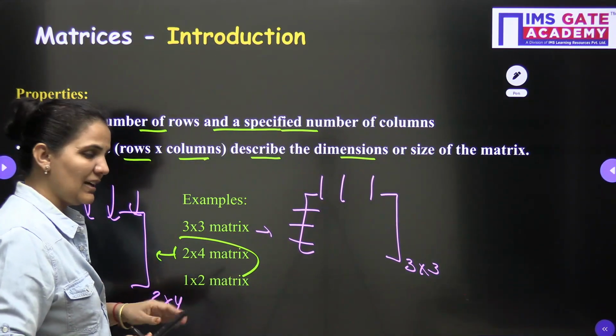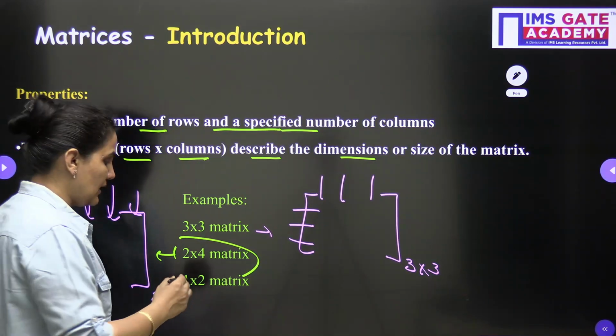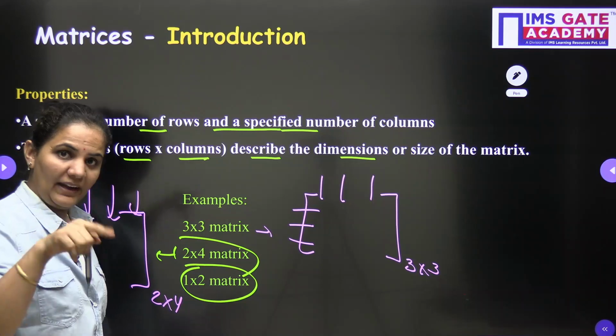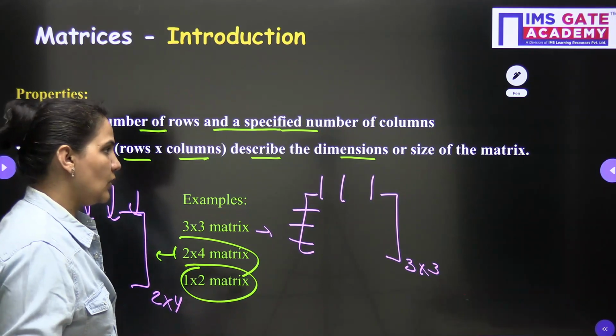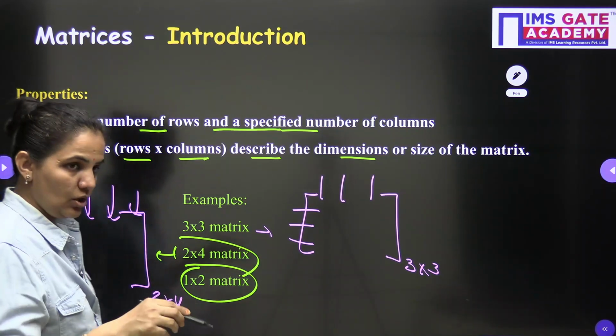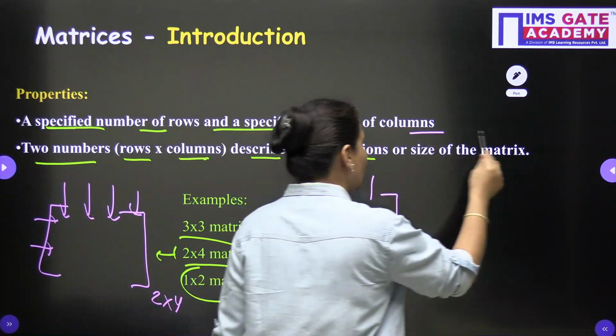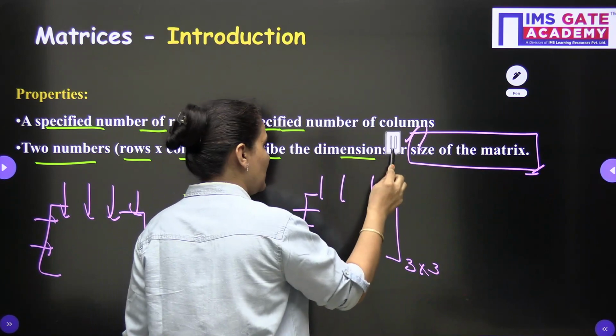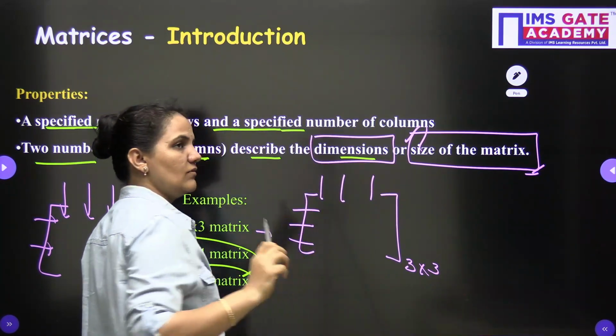In an easier manner we can relate this with the order of the matrix: 1 cross 2, where we have 1 row and 2 columns. So this is the order of the matrix or dimension of the matrix, or another word is the size of the matrix. Size we can say, dimension we can say, order we can say.